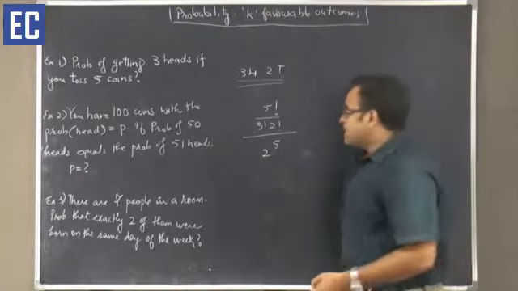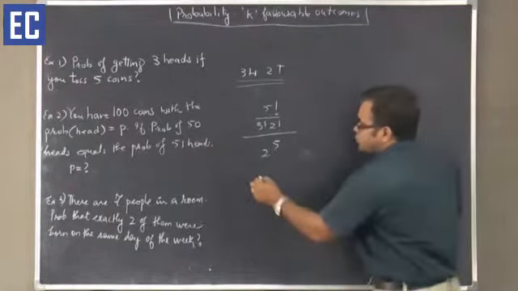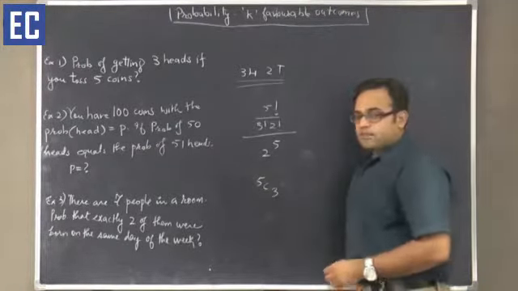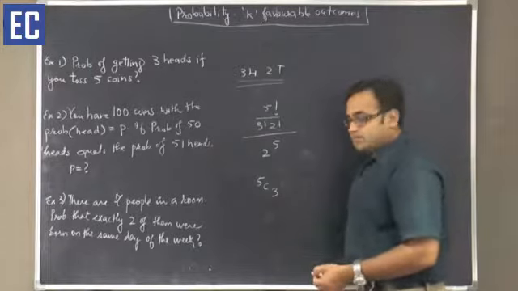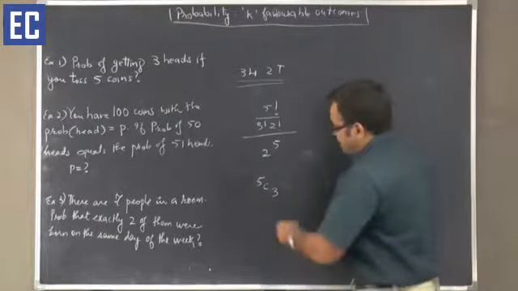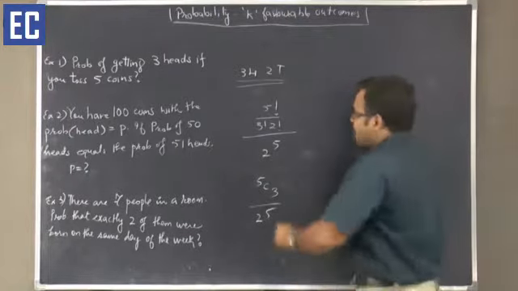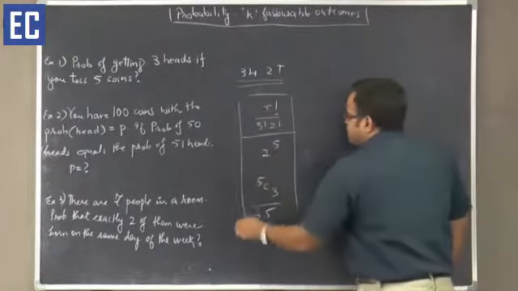Alternately, out of the 5 places, you choose the 3 places where you will get a head. For the remaining places, you will get a tail. So 5C3 divided by 2 to the power 5. This can be one way of looking at it.